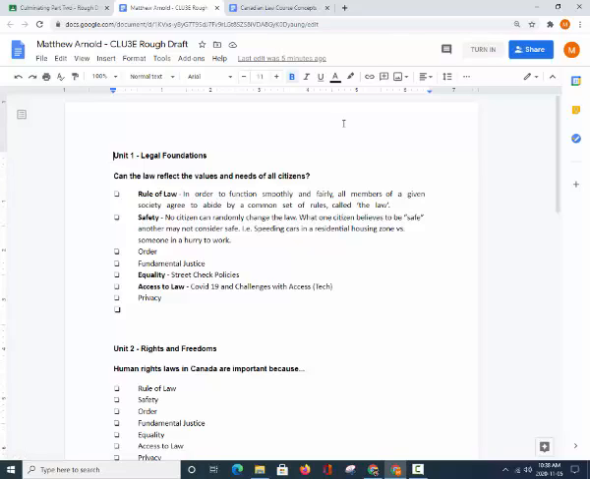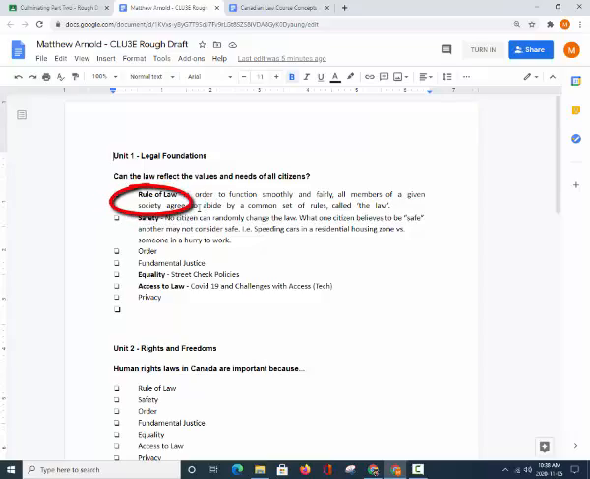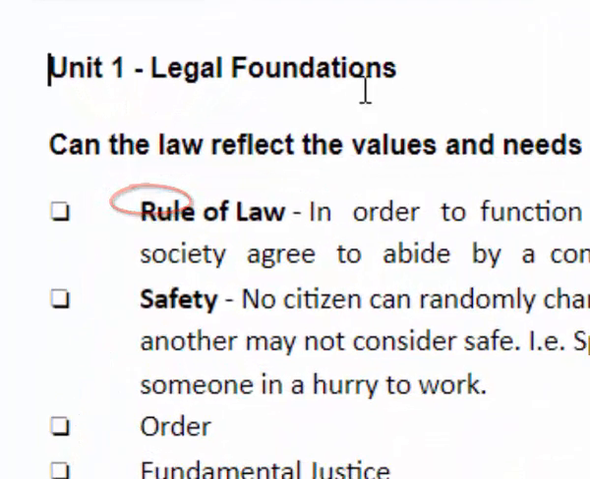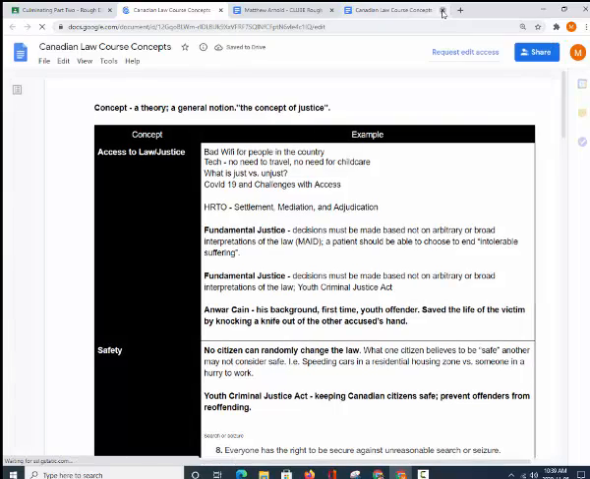When you click on the Your Work section in the document CLU3E Rough Draft, you'll see that there is a document that features course concepts with checkboxes next to them. You are also going to be required to open the document entitled Canadian Law Course Concepts. Canadian Law Course Concepts is going to help you add course concepts and come up with examples for each of your units.